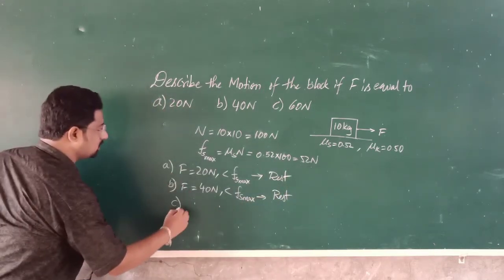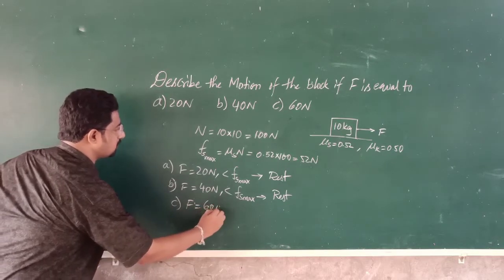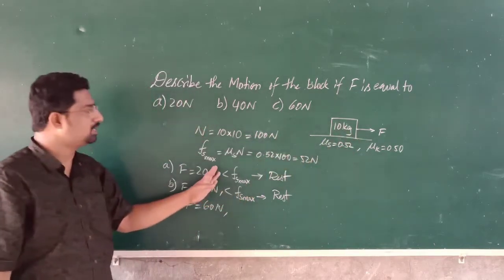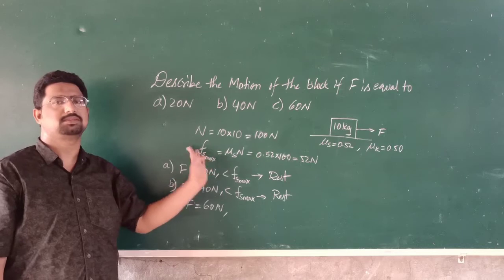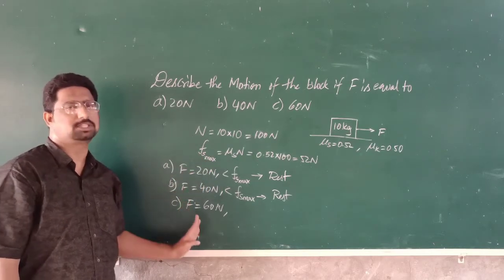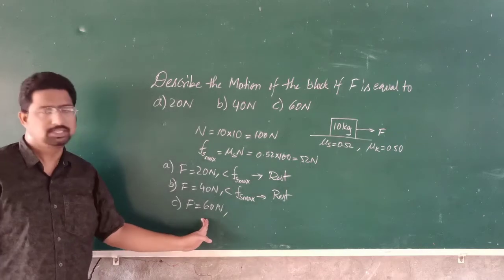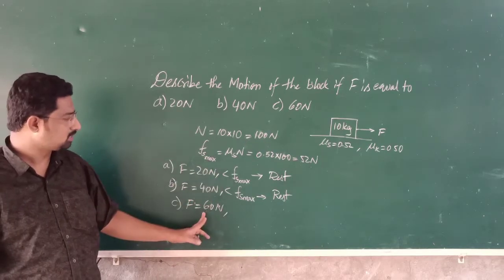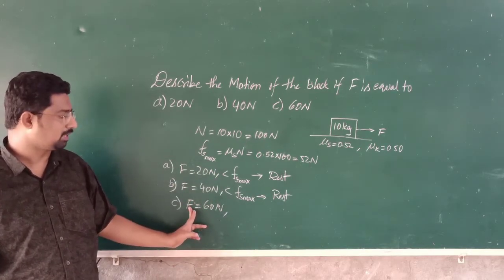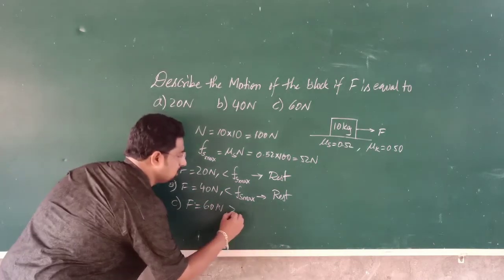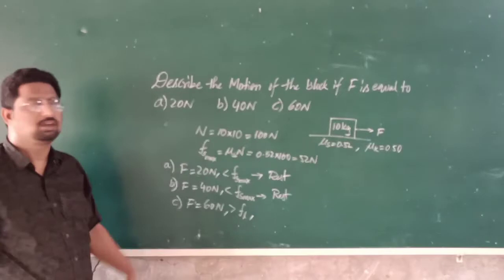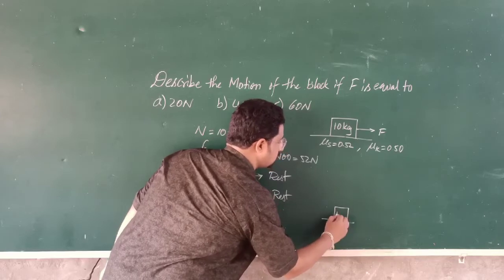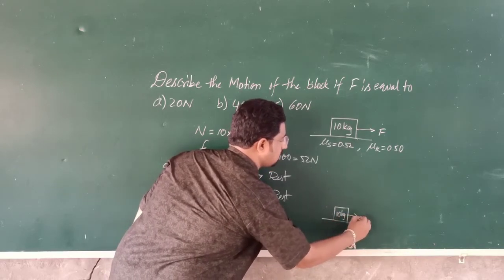The third case, F is equal to 60 Newton. So here the force F is 60 Newton, which is greater than the maximum frictional force, that is the limiting frictional force. Right? So here the body will have some tendency to move, and as the external force F is greater than the limiting frictional force, obviously the body will be moving, isn't it? So here this is the body of mass 10 kg, the force applied is 60 Newton.